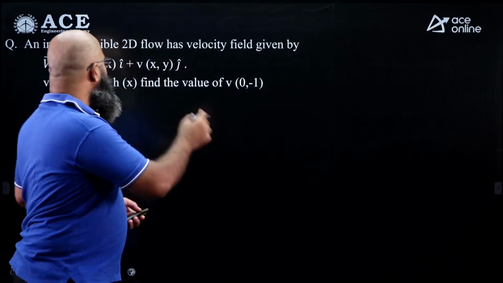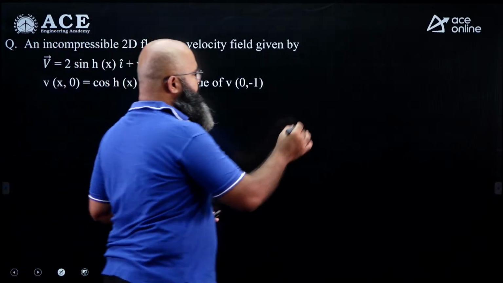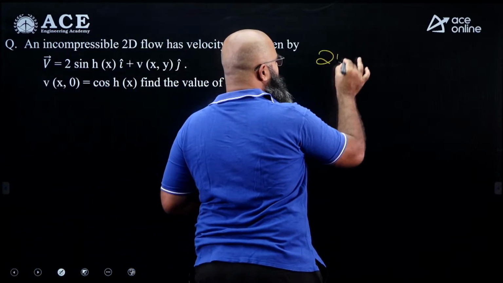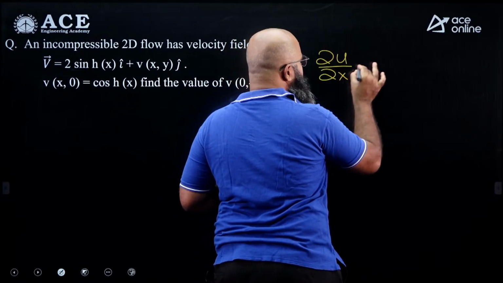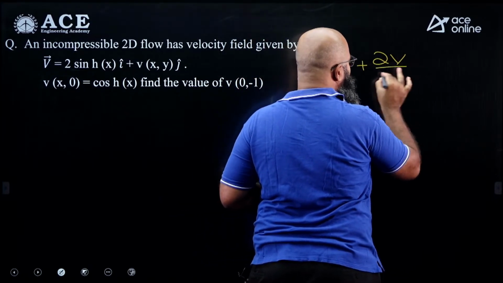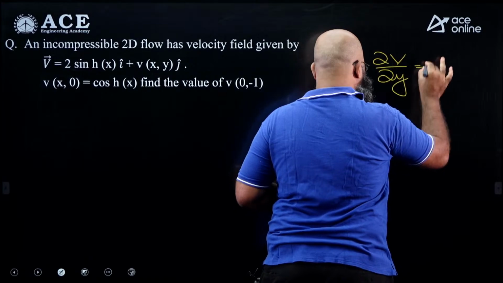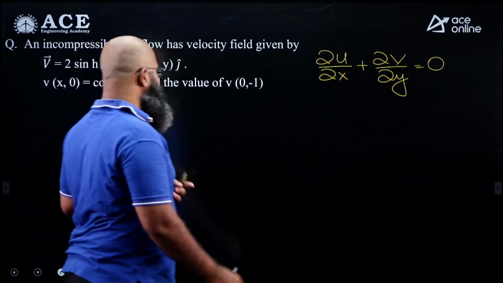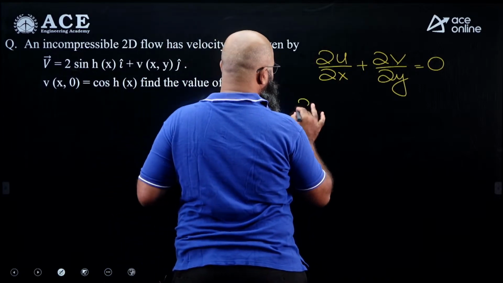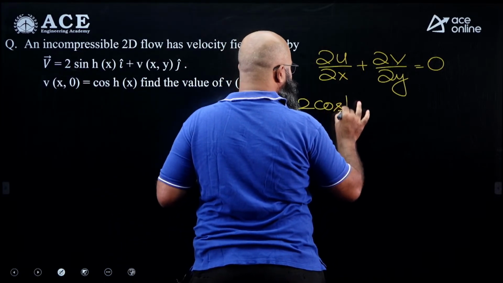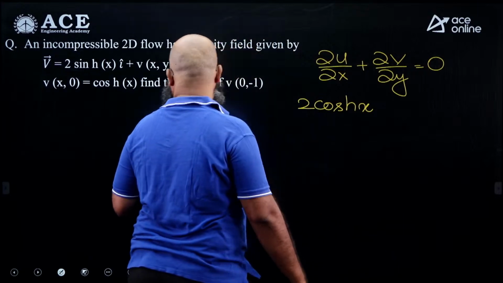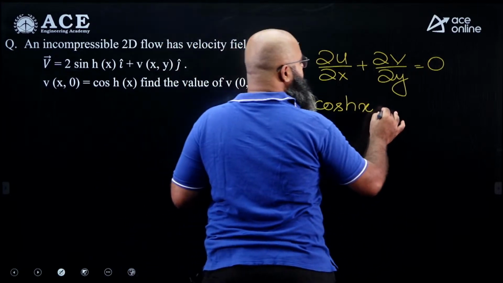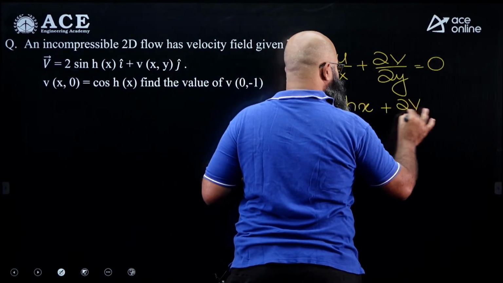Now since it is an incompressible flow, we know that continuity equation says dou u upon dou x plus dou v upon dou y must be equal to 0. Dou u upon dou x from here, if you see, is going to come out to be 2 cosh x, plus dou v by dou y must be equal to 0.